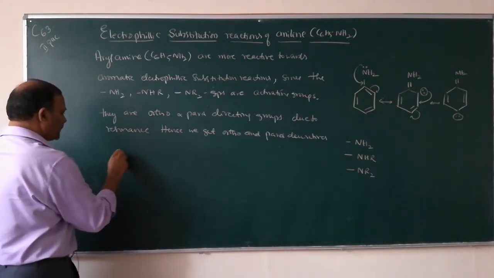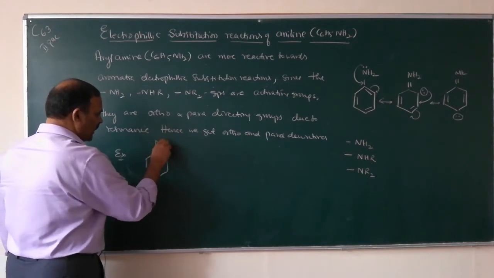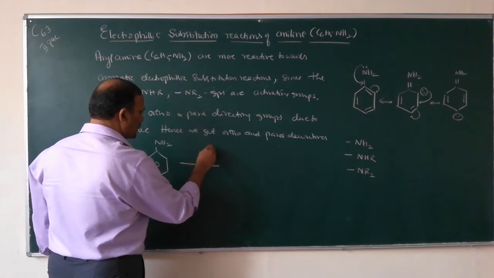Say for example, this is aniline, NH2, and this is an electrophile,